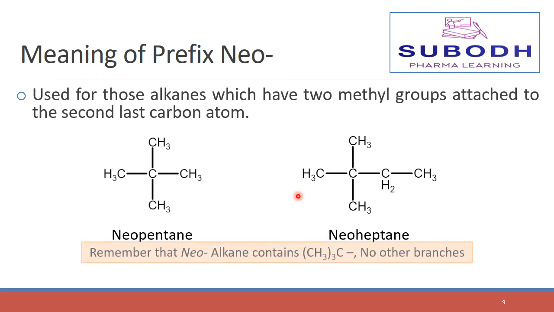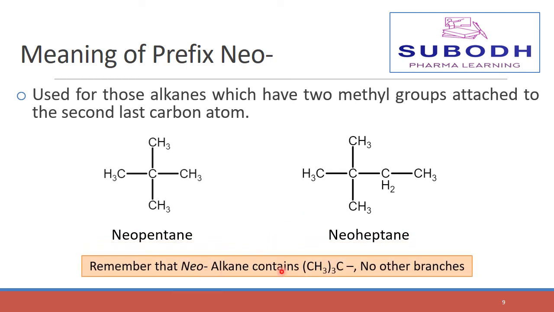And remember that a neoalkane contains CH3 thrice, that is 3 methyl groups are attached to a carbon, and there are no other branches present in it.